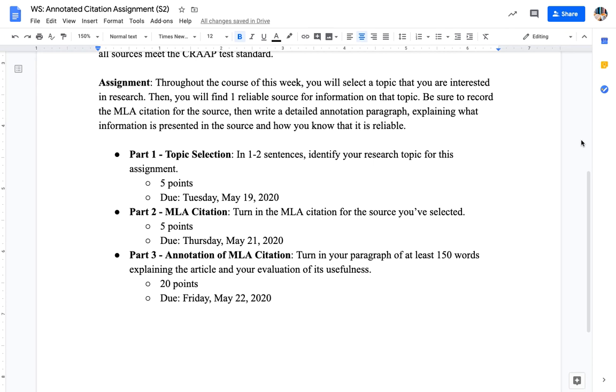Friday is when that annotation is due. So underneath that MLA citation you gave me, you're going to write your annotation paragraph of at least 150 words, explaining the article, again, brief summary, 1 to 2 sentences, and then evaluating its usefulness. The way that I talked about doing it was using CRAP, but if you have another way to evaluate the usefulness, feel free to do that. That's 20 points, and that is due this Friday.